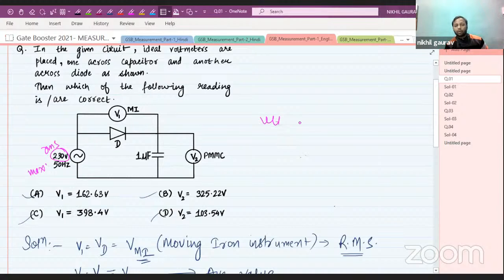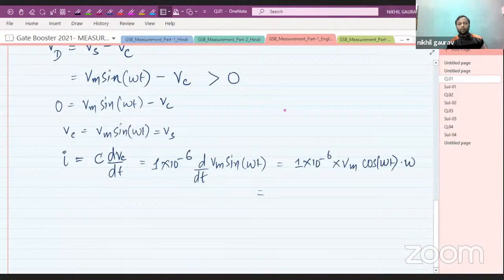So whenever V of t is given like 230 sine omega t, with the amplitude given with the sinusoidal term, that means this will be the maximum value. But here the sinusoidal term is missing. That means by default we have to consider it as an RMS value. So the given value, 230 volt, is the RMS value here. So the maximum value is given by Vm equal to root 2 times Vrms, so root 2 into 230 volts.